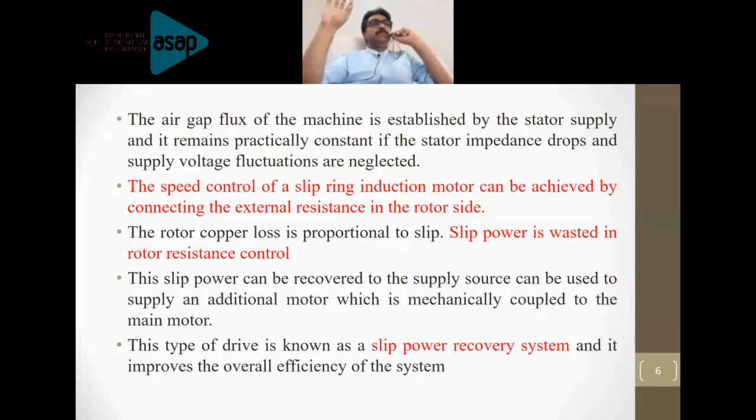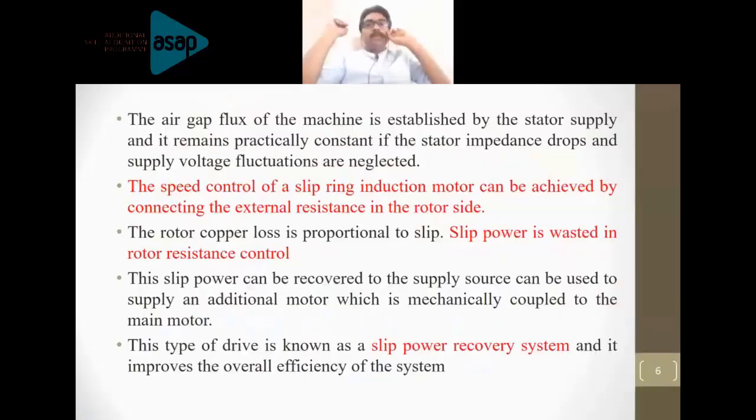But the problem is the slip power is simply wasted through the resistor, because you are going to dissipate the power and the power is simply wasted. The rotor copper loss is proportional to slip, and the slip power is wasted in the rotor resistance control. If you want to have a very high speed control, then all that slip power must be dissipated in the external resistance. So the power is simply wasted.